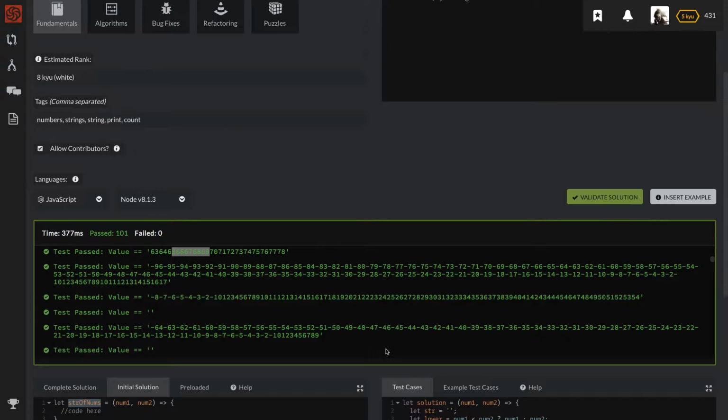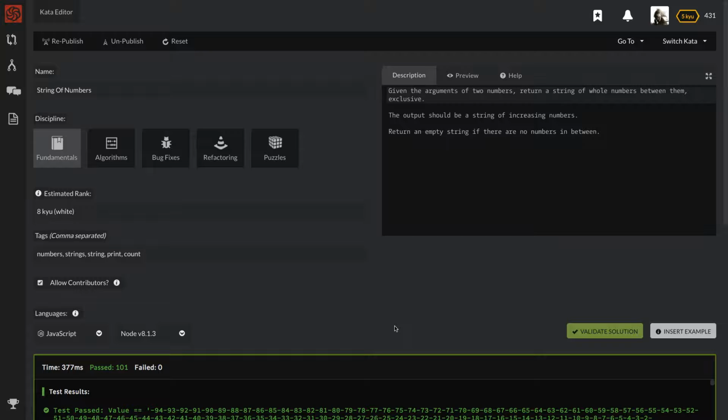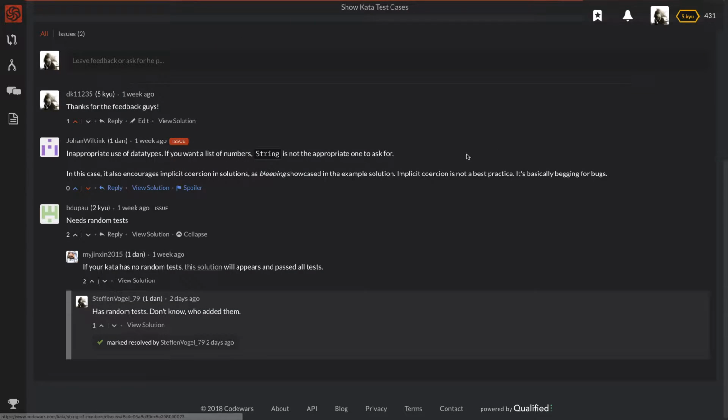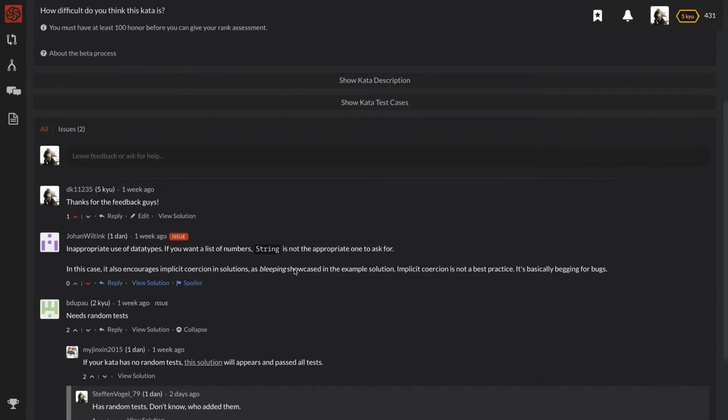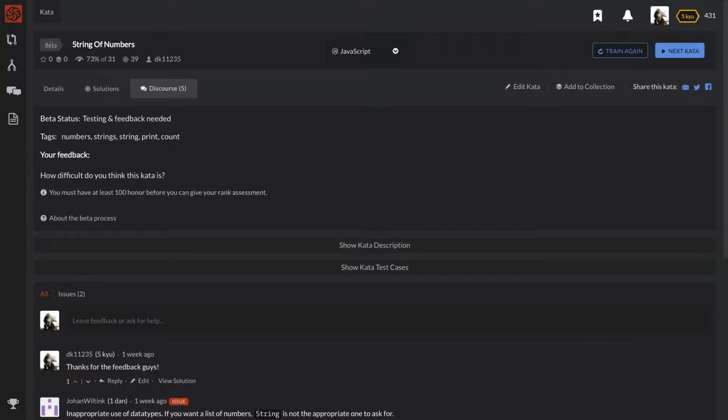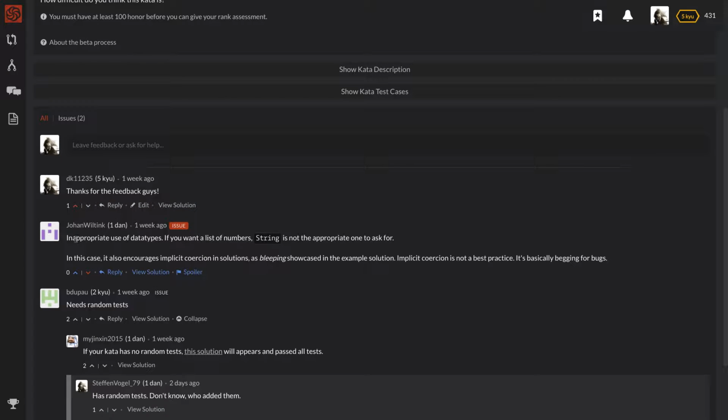So let's go ahead and take a look at the rest of those issues. This guy also flagged it, and maybe he's the only one stopping my question from going from beta to live. I don't know, but it says here, inappropriate use of data types. If you want to list a number, string is not the appropriate one to ask for. In this case, it also encourages implicit coercion in solutions.